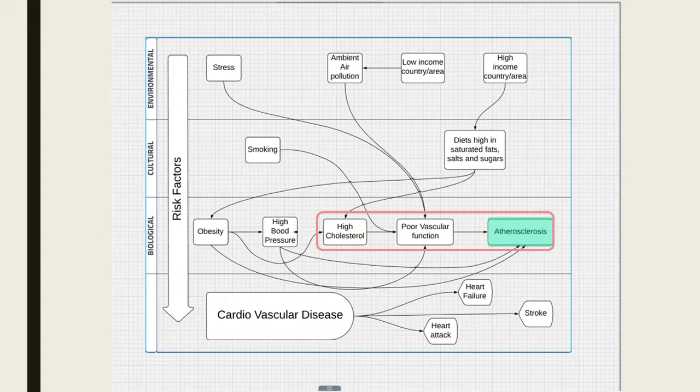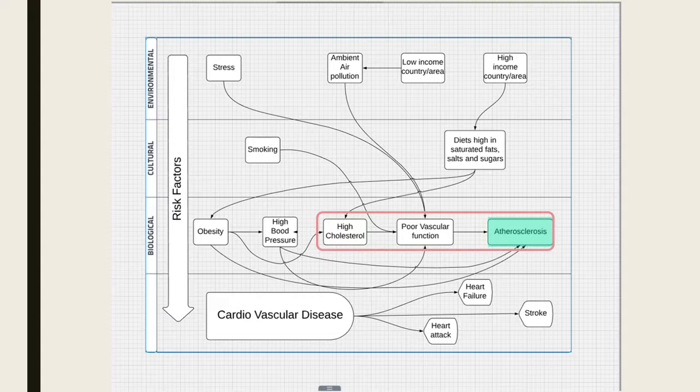So, on the left side of my diagram, I have rows labeled biological, cultural, and environmental. This is referring to the risk factors within them that can lead to or cause cardiovascular disease. Cardiovascular disease generally refers to the conditions that involve narrowed or blocked blood vessels. So let's start with the environmental factors and move down the rows into other factors.